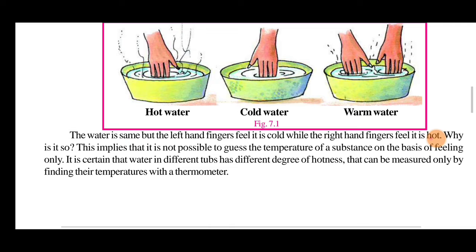This implies that it is not possible to guess the temperature of a substance on the basis of feeling only. It is certain that the water in the different tubs has different degrees of hotness, which can be measured only by finding their temperature with a thermometer.